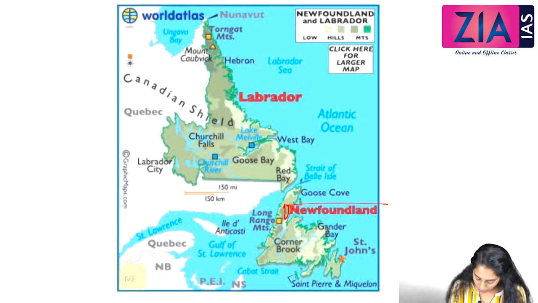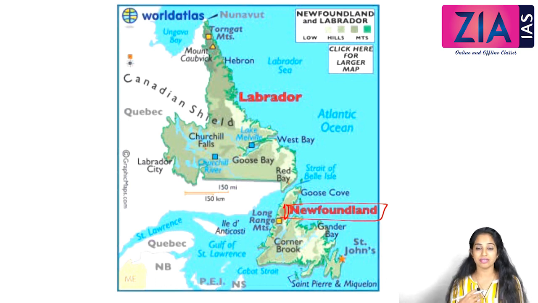Newfoundland Island is very famous because of the industrial importance related to this island. For Canada, a lot of income comes from this area because of the fishing industry. One of the world's largest and most important fishing zones is found here. So why is the fishing zone more concentrated here, or why is the fishing industry more in this area?